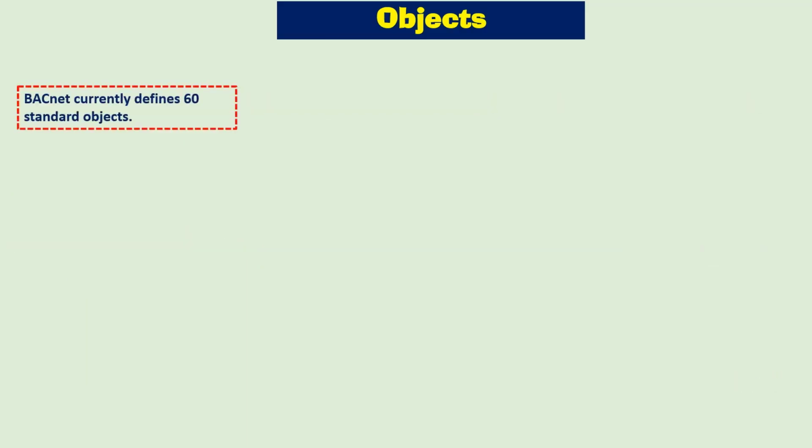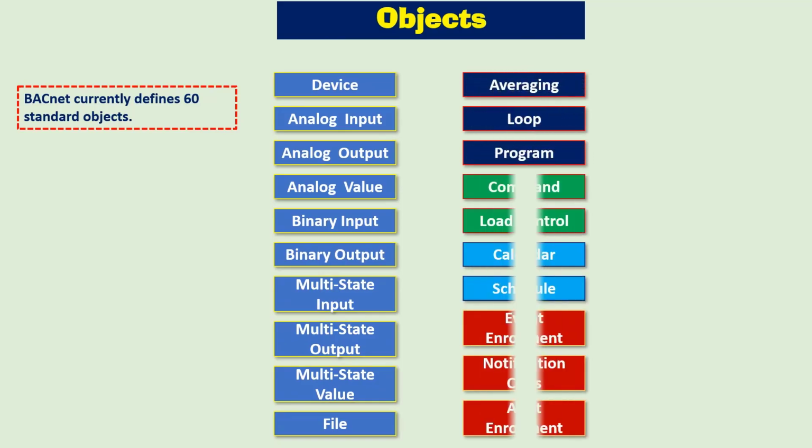BACnet currently defines 60 standard objects. Standard objects keep evolving with the development and revision of the BACnet standard. I have shown some important standard objects here. To know about all the standard objects, you can visit the BACnet official website. Some of the important objects are device, analog input, analog output, analog value, binary input, binary output, multi-state input, and so on. These are the important ones which you will see as points. Other objects you can also go into details about.